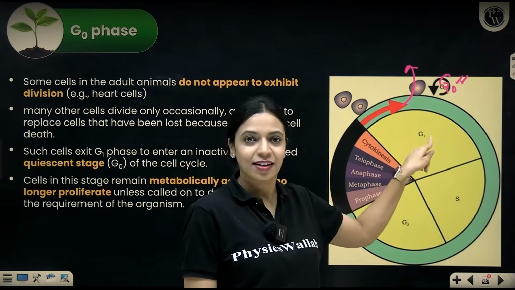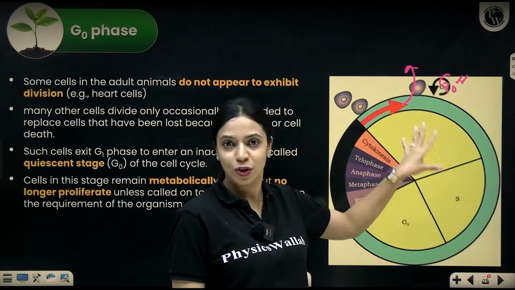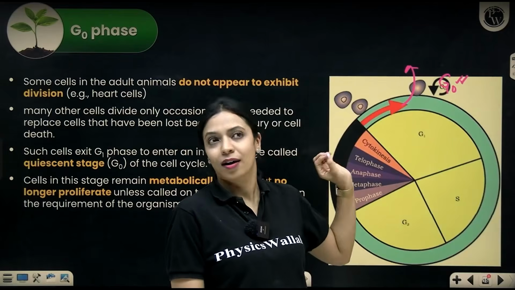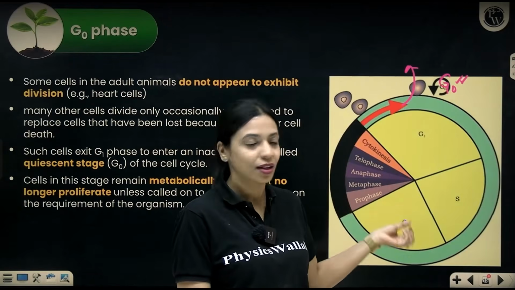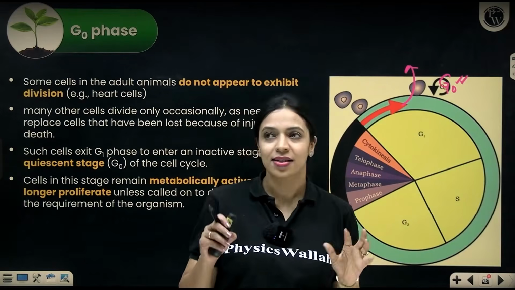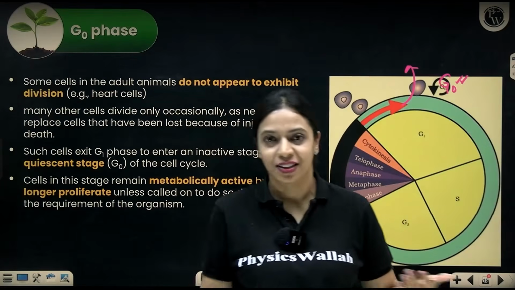And only after it enters G1, it will produce the proteins and enzymes required for replication, go through S phase, replicate its DNA, go through G2 phase, produce the proteins that are required for successful mitotic division, and only then will it divide. So this phase is a phase where cells are existing when they're not actively dividing.